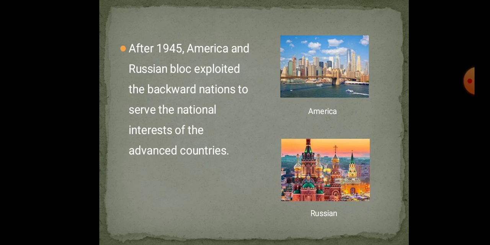The underdeveloped countries of Africa, Asia, and Latin America were called the Third World by an Algerian, Frantz Fanon. Frantz, F-R-A-N-T-Z, Fanon, F-A-N-O-N, he was one thinker.